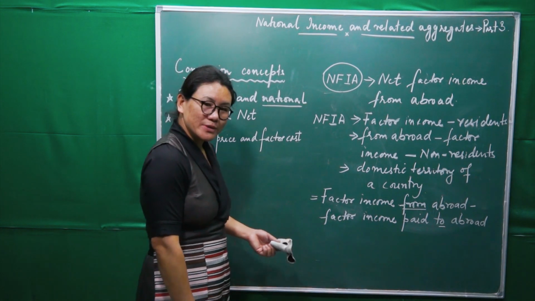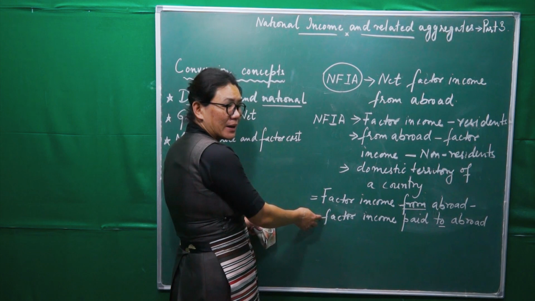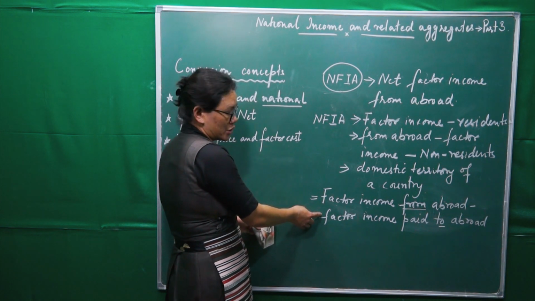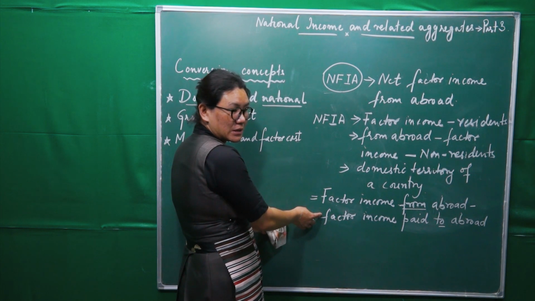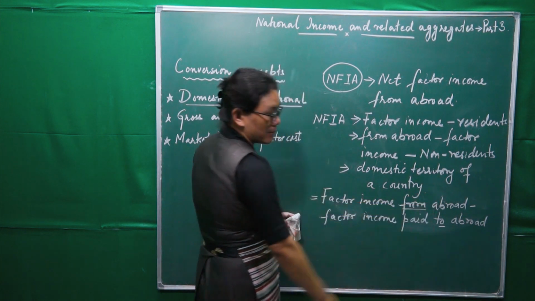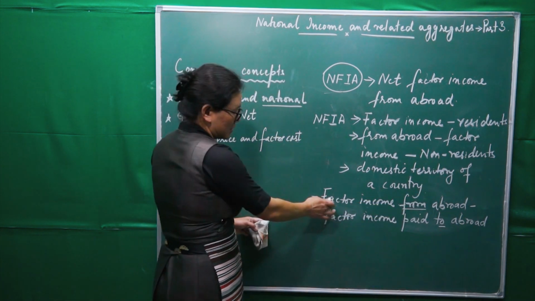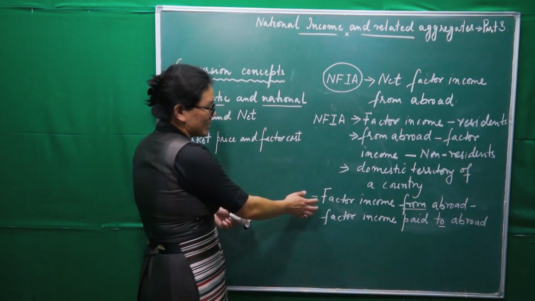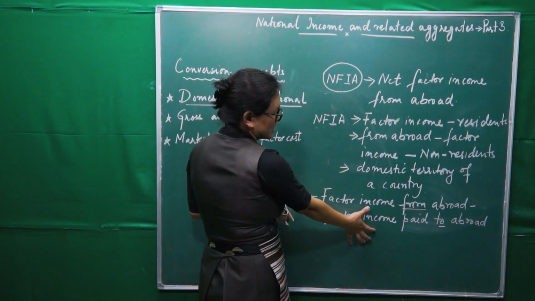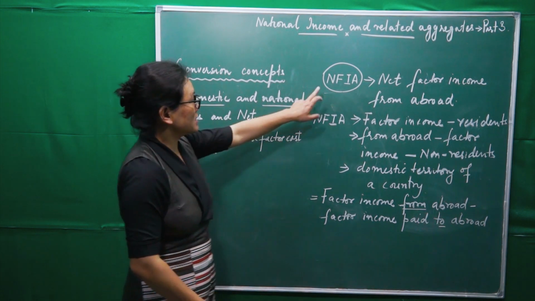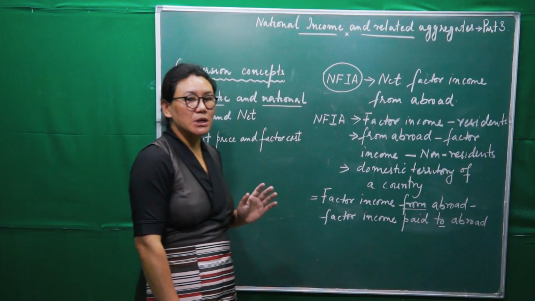And most of the time we will use this one. When we go for the application level of this, we will get problems in which you will get factor income from abroad, factor income which is paid to abroad. So this one is used much. Is that clear? So this one is nothing but a short form of this one. Right? Now see here again, NFIA is the net factor income earned from abroad.